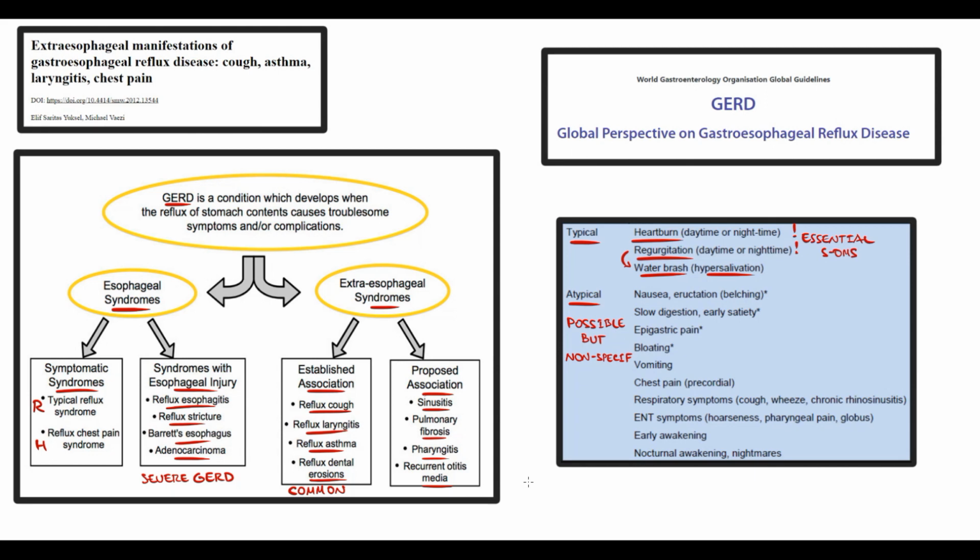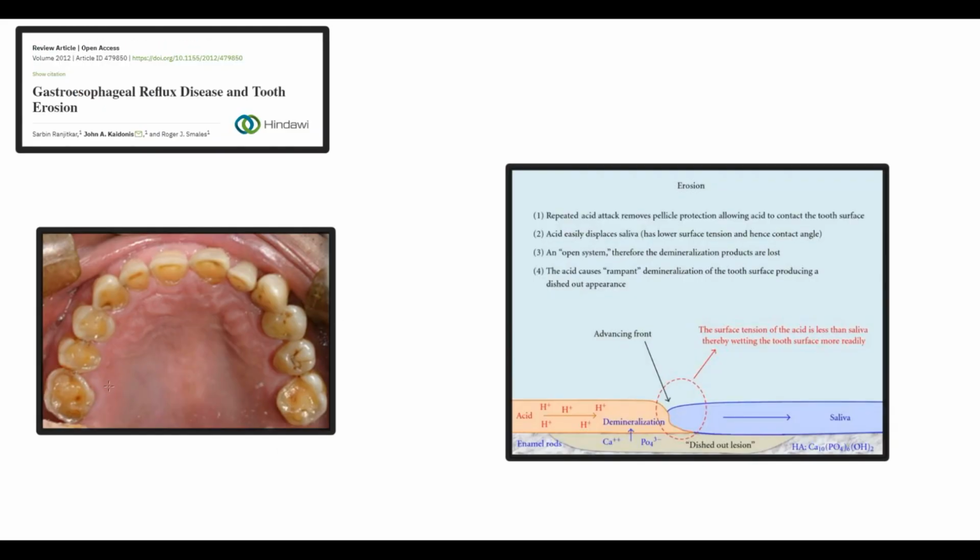Probably the most common extraesophageal manifestation of GERD is dental erosions. In this image, we can see multiple dental erosions caused by GERD. The reason why GERD causes dental erosions is that hydrochloric acid basically removes saliva from the tooth surface due to the higher surface tension. As a result, the acid now comes in direct contact with the tooth. Once this happens, demineralization occurs immediately, and demineralization causes formation of so-called dished-out lesions.